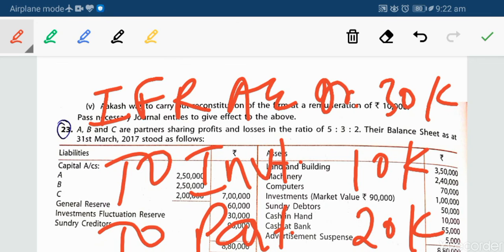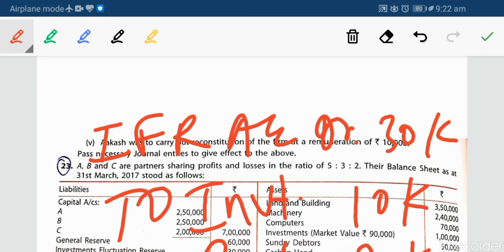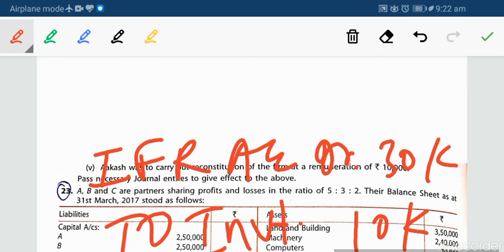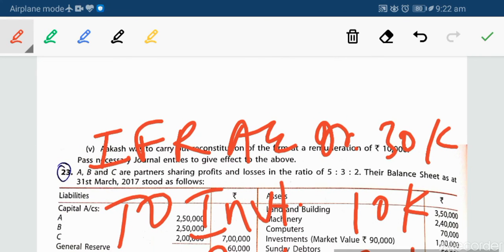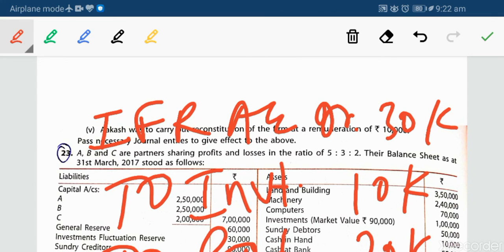Then in the next to next class we will be discussing how to make a revaluation account, and the complete set of questions that is asked in our exam for 6 marks. And the concepts that we are doing in this chapter will be very important in the next coming 2 chapters. So go thoroughly through these concepts.